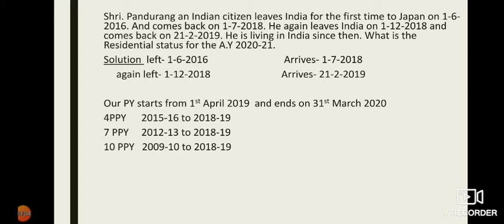Before I go further, let me go back to the basics and tell you previous year is last year. Last year in the sense a year before assessment year. Now what is assessment year? Assessment year is the current year. The year in which we are living, that financial year is known as assessment year.